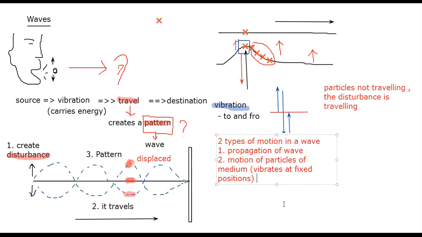Okay, so there are only two types of motion in a wave. First is the wave motion. Second is the particle motion. You have to be careful with this. Sometimes people get mixed up with these two. Wave motion 跟 particle motion 是不一样的东西. Okay, so motion of particles of medium. 所以在这个绳子这个 example, the medium 就是那个绳子, the medium is the rope.